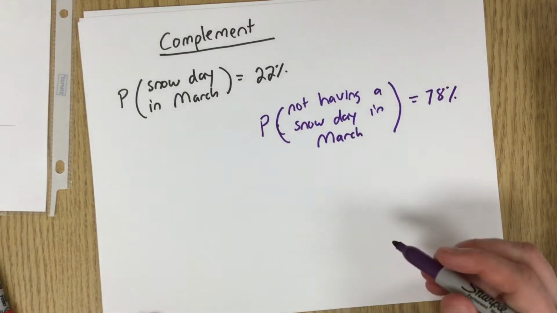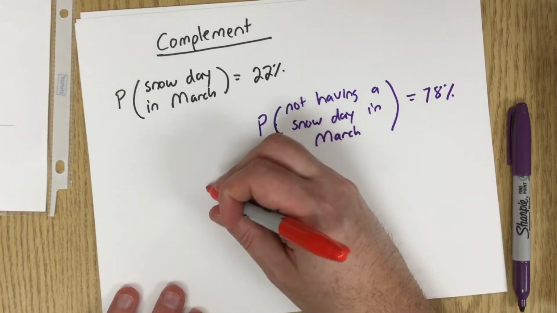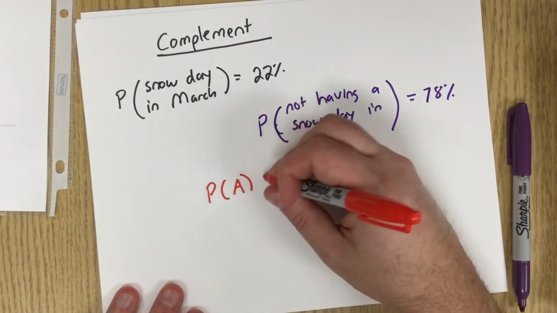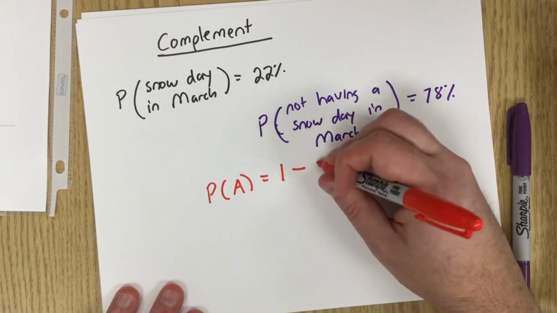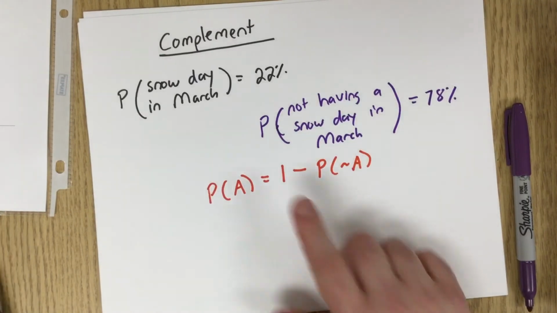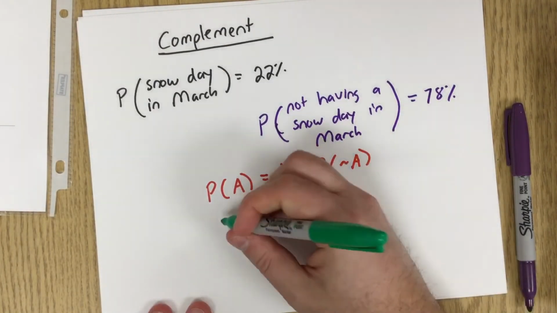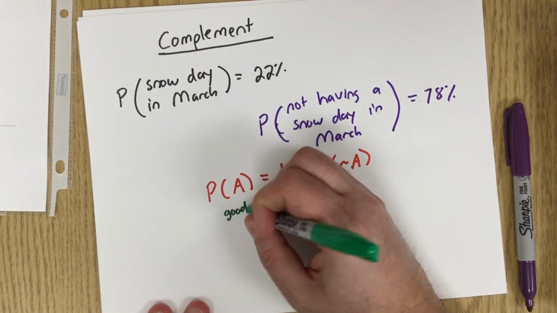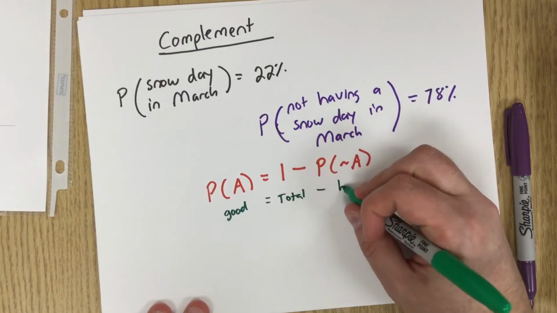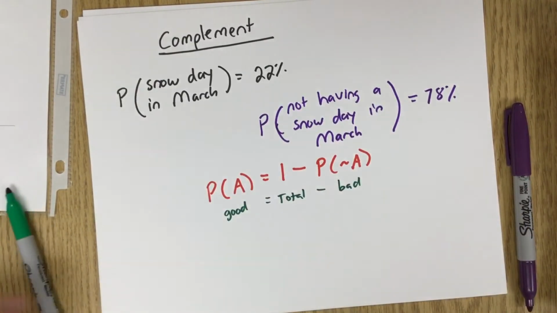Or, to write it in another way, maybe a formula type thing: the probability of A is 1 minus the probability of not A, 1 being 100%. Or, to put it another way, the probability of something good happening is the total minus stuff that you don't want. It's just indirect in another way.